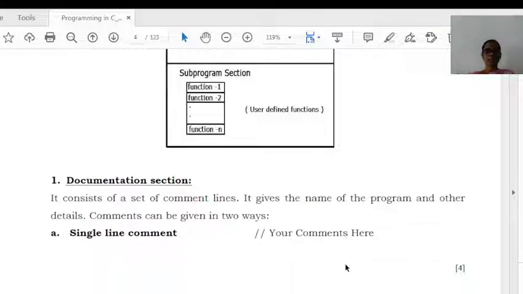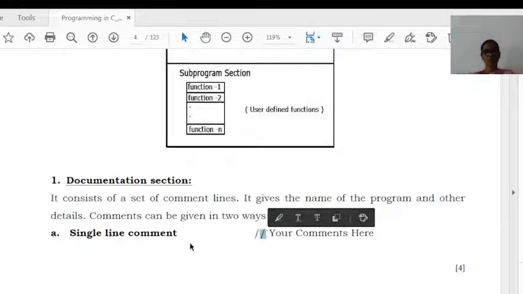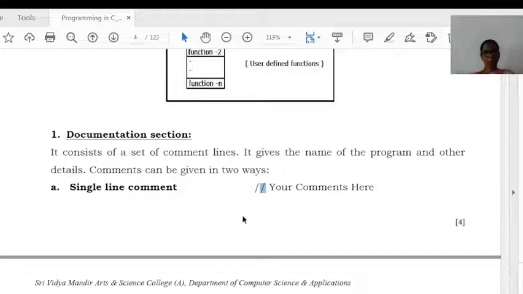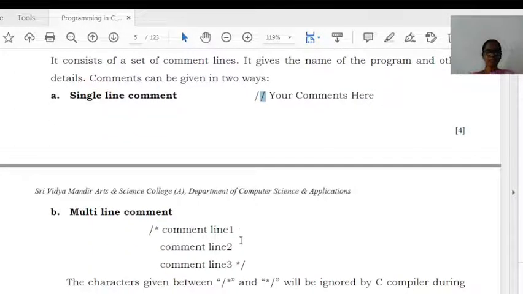For giving a single line comment we have to use a double backslash. This is the symbol we can use for giving the single line comment. After giving the double backslash we can add our comments. The next one is multi-line comment.